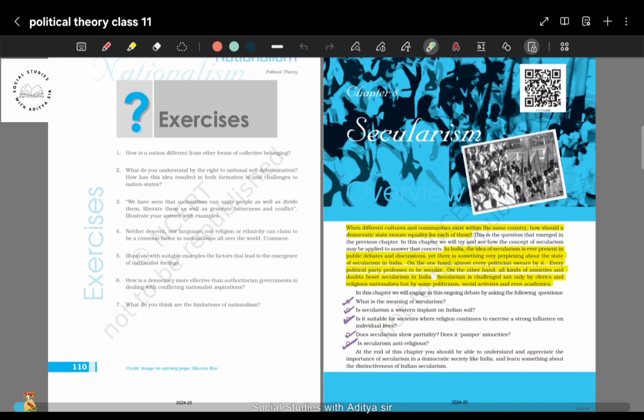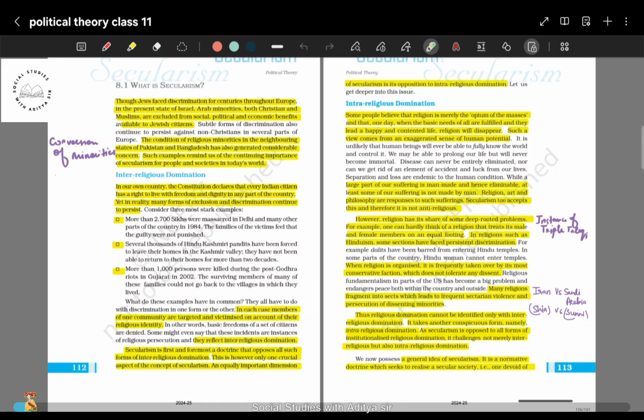Now, starting with the topic, first we will see what is secularism. To understand secularism, first we need to delve into some examples so that we can get the background of secularism. We can understand how secularism came into picture. Here you can see examples of Jews, how they were treated differently and discriminated against in Europe during the Second World War.